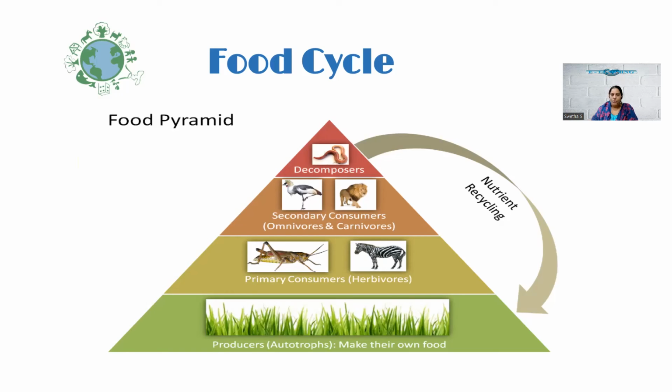What are carnivores? Carnivores are the animals which feed on animal-based food. And omnivores, for example human beings, feed on both plant and animal-based food. So these are the secondary consumers. Finally, the decomposers. Decomposers feed on the dead organic matter of plants and animals, and they decompose them, and in this way the nutrients are recycled back into the earth.